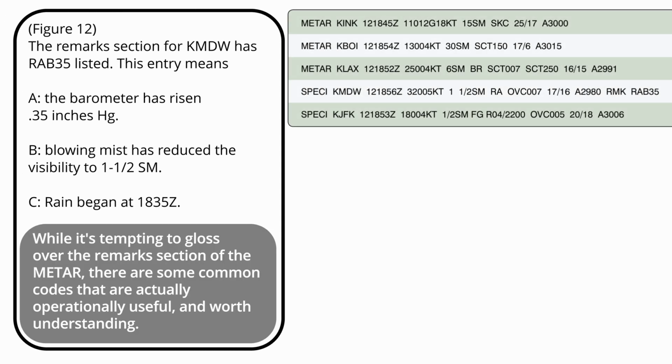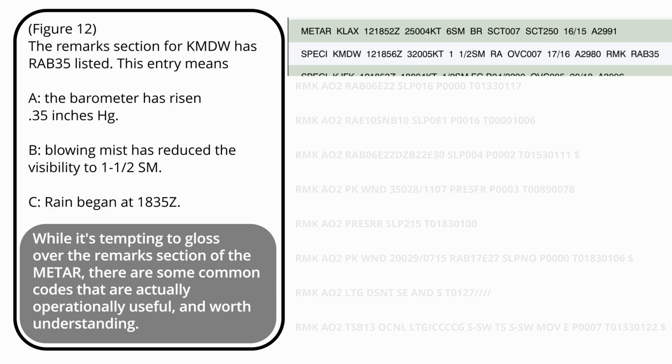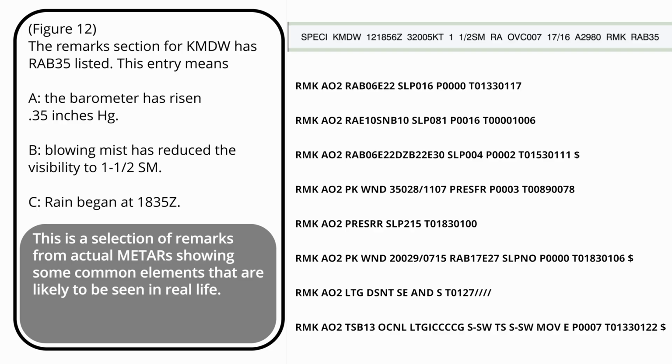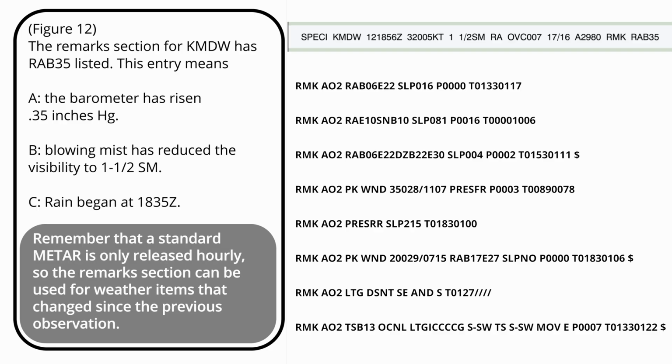While it's tempting to gloss over the remarks section of the METAR, there are some common codes that are actually operationally useful and worth understanding. This is a selection of remarks from actual METARs showing some common elements that are likely to be seen in real life. Remember that a standard METAR is only released hourly, so the remarks section can be used for weather items that changed since the previous observation.